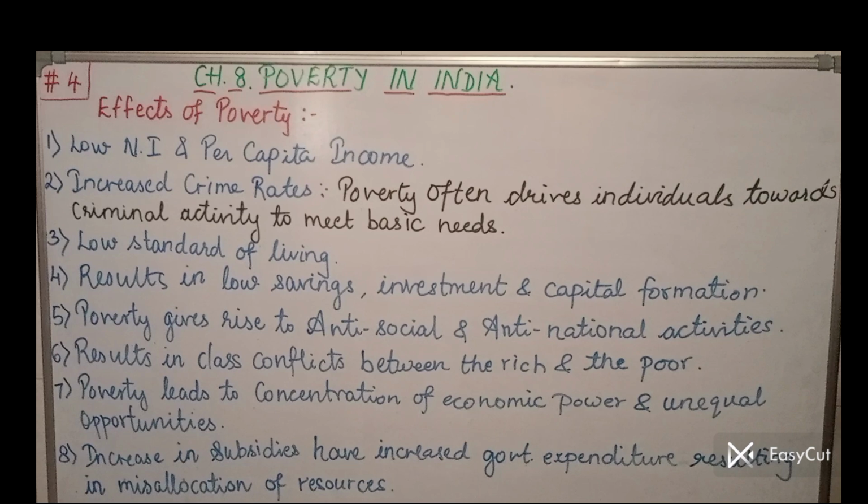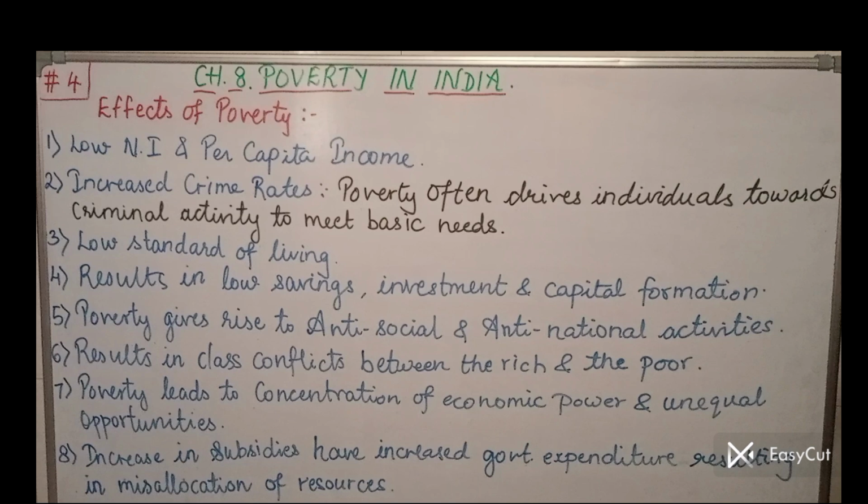First, low national income and per capita income. See, per capita income means per head income, that is per person income. Whenever there is poverty, there is less income earned by the individuals. So naturally per capita income is less, that means per head income is less, and as the per capita income is less, overall it also adversely affects our national income. Due to this less per capita income, our national income is also less. So, that was the first point.